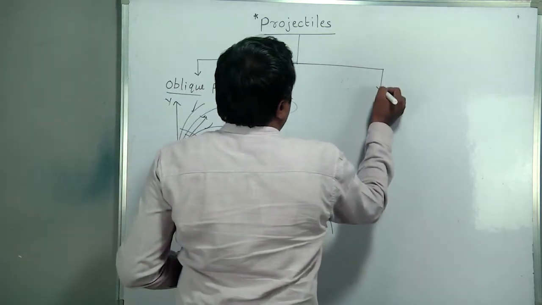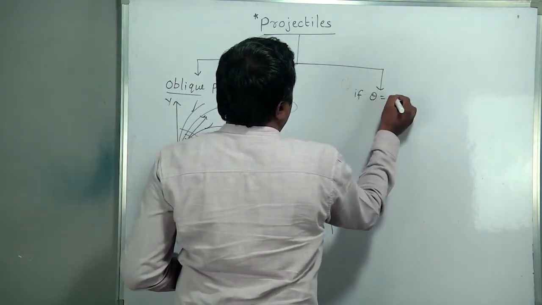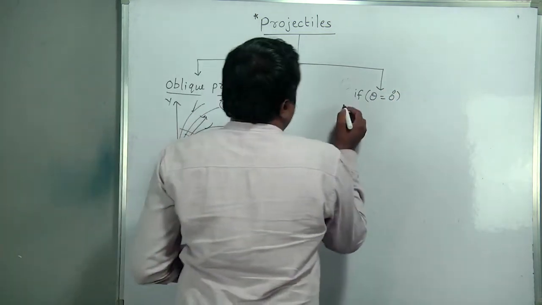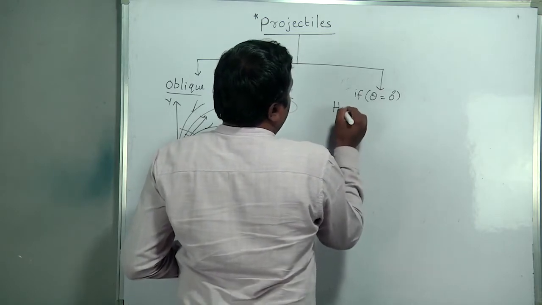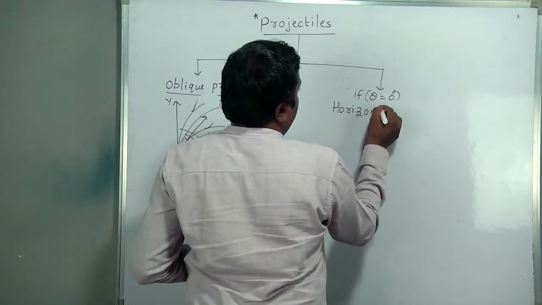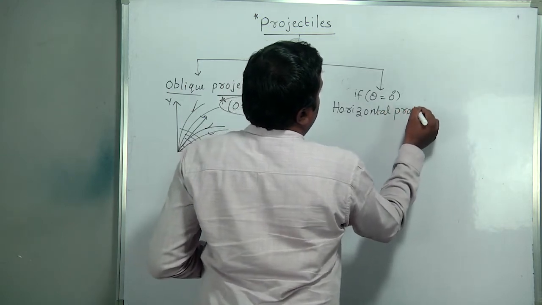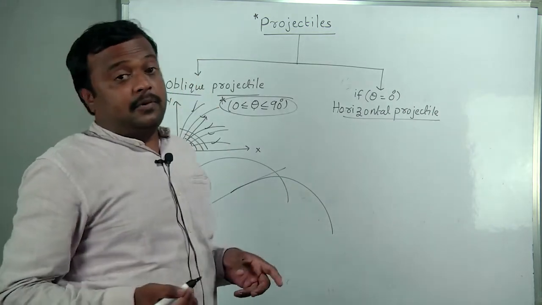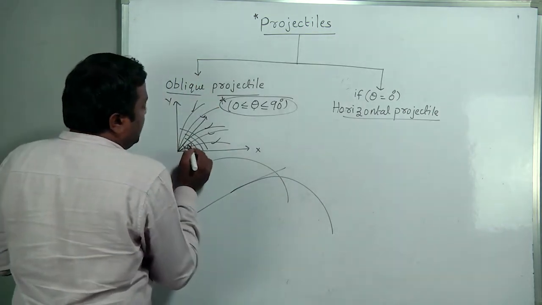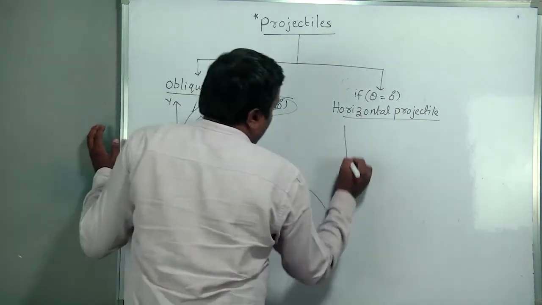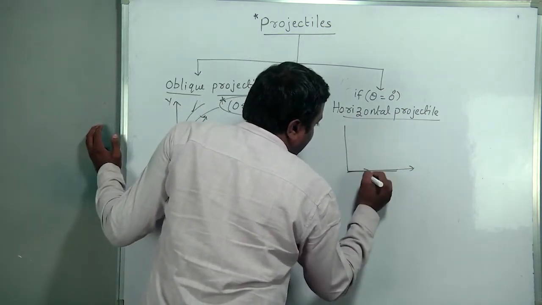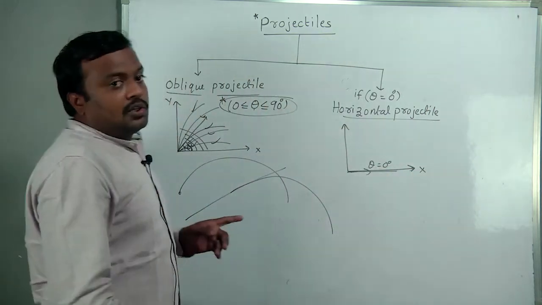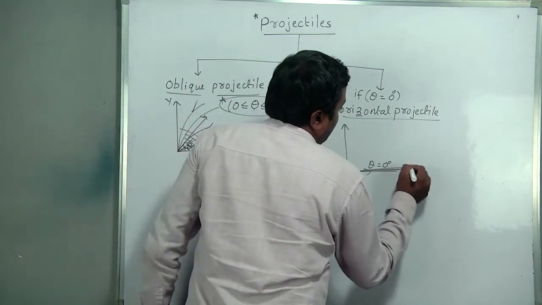Suppose theta is equal to 0 degrees, then that body is said to be a horizontal projectile. Why do we call it a horizontal projectile? With respect to the horizontal, theta is the angle for us. So with respect to the horizontal, theta is 0 here, so the body must be projected along the x-axis. That is called a horizontal projectile.